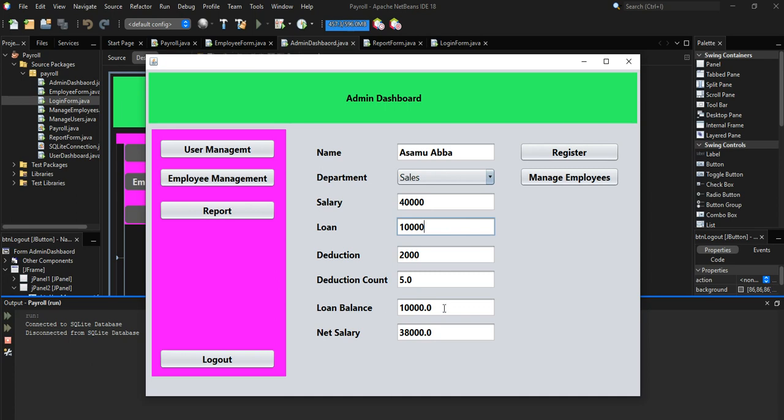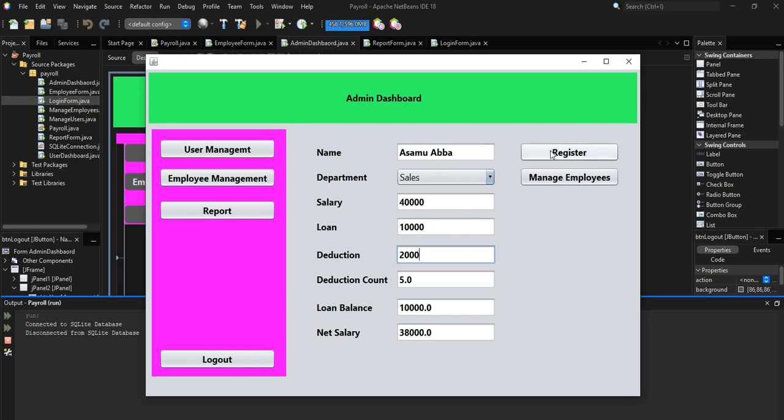The loan balance is 10,000 because that is what I have here. Then the net salary that the employee is going to be collecting is going to be 38,000 out of 40,000, because there is always a deduction of 2,000. All these calculations are done before the record is inserted into the database.